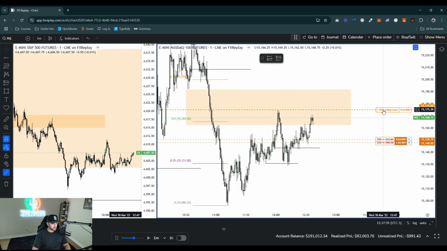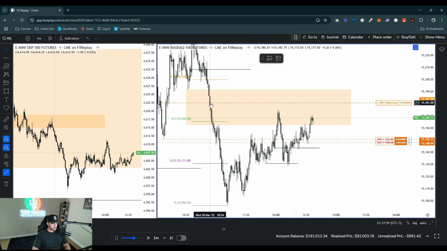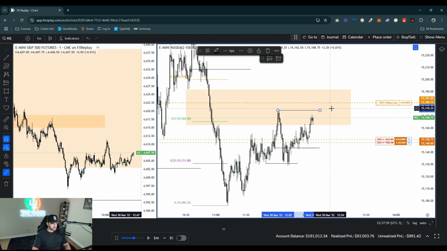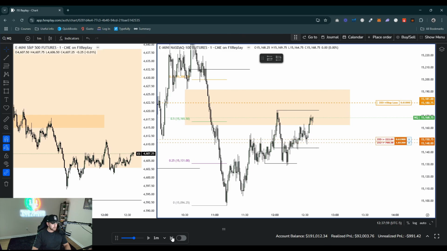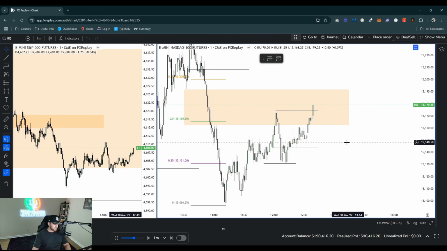So what I'm going to do here, because I hate getting swept out of my positions, I'm going to put the stop up a little bit more, just a little bit more in case it does want to sweep. So I'll put it in this little fair value gap here, right here on the 1 minute. So above this candle's high, just in case it does want to re-sweep here and then form another CISD. So let's take this kind of slow here. And it stopped me out. It stopped me out. So that happens sometimes.